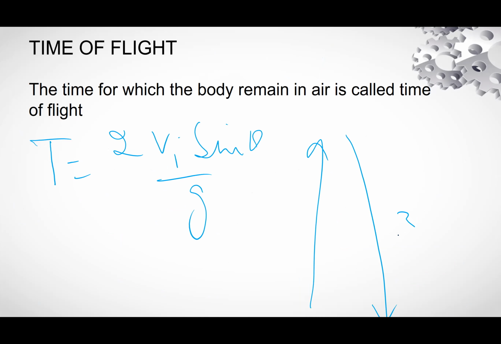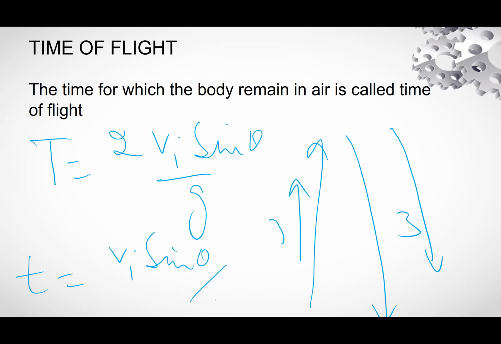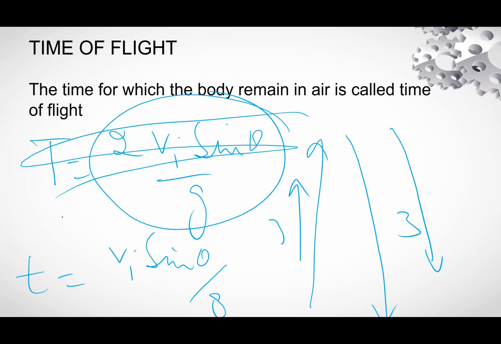If it takes 3 seconds for upward motion, the same time it will take to hit the ground. So the time for upward motion is equal to vi sine theta divided by g; you divide this by 2. So you will get the time for either upward or downward motion. If you want to calculate the total time of flight, you will take the first equation.